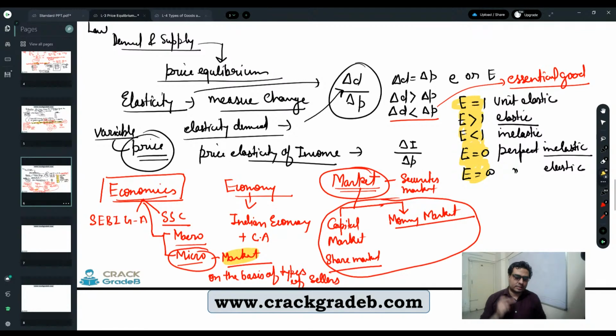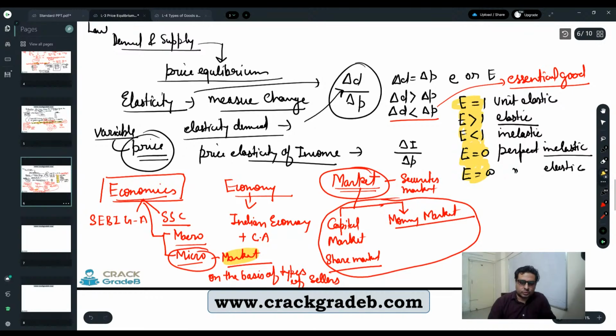And apart from that elasticity part, it is also required to understand two more things. Apart from elasticity, two more things are the types of goods which are being sold in the market, so I will also discuss what types of goods there are. The other thing is the cost, how cost is going to impact it. A very brief discussion, because it's not required to go into detail, but we will discuss the cost briefly.